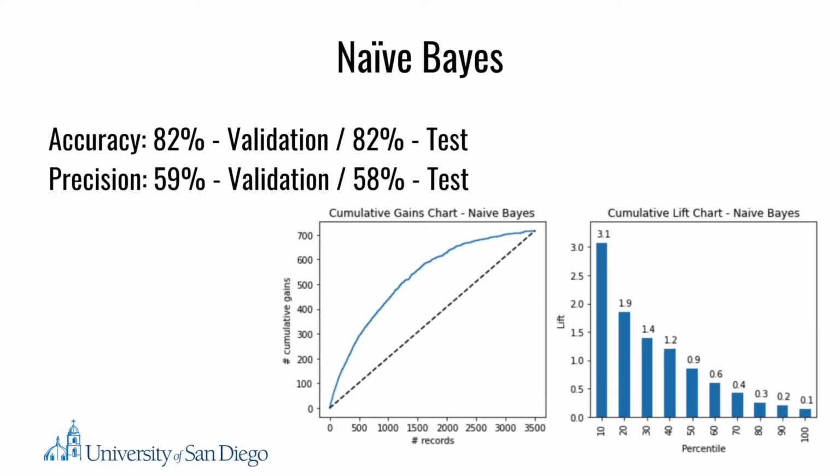The second model is the naive Bayes model, which gives 82% accuracy scores with both the validation and the test sets. The precision of this model is 59% with the validation set and 58% with the test set. The cumulative gains chart shows that the model outperforms a random model, and the cumulative lift chart shows that if the top 20% of samples are chosen, the model would gain 1.9 times higher than choosing the top 20% of samples at random.